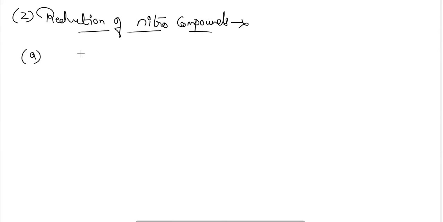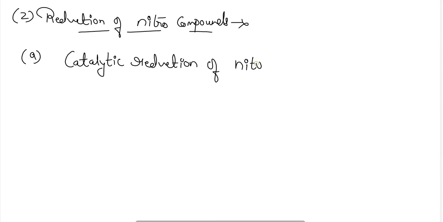So first is the catalytic reduction of nitro compounds.